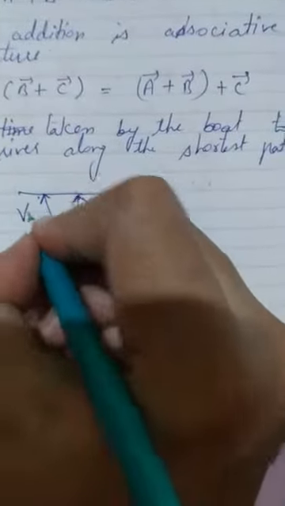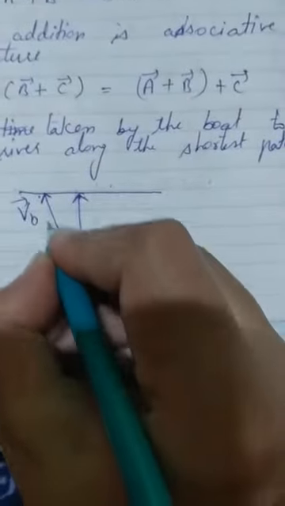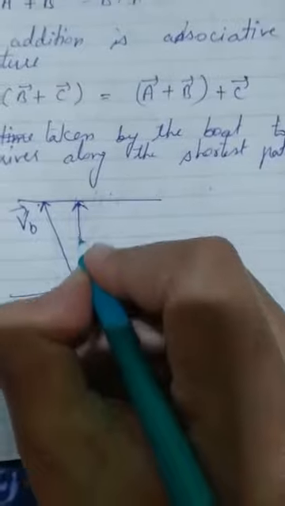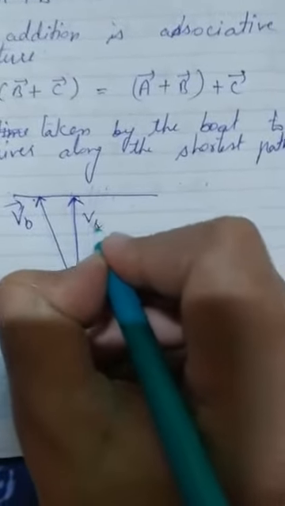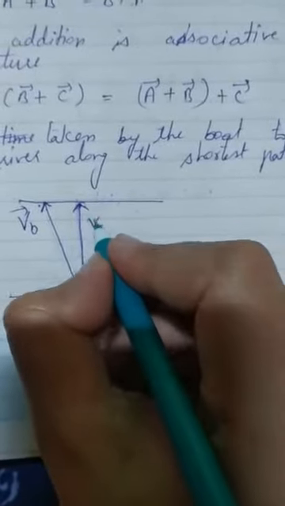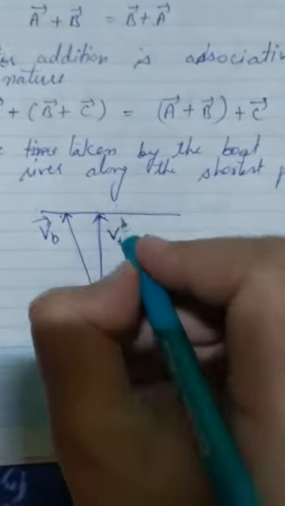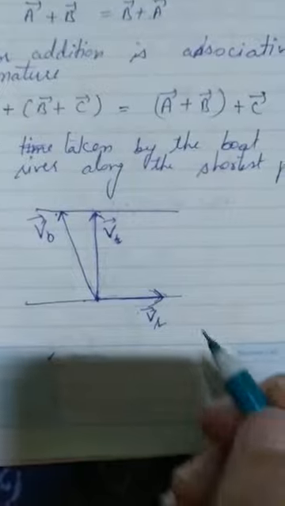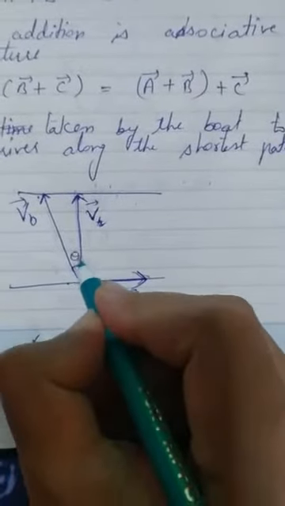This is the velocity of the boat in this direction, and the resultant velocity acts in this direction. The angle between them is theta.